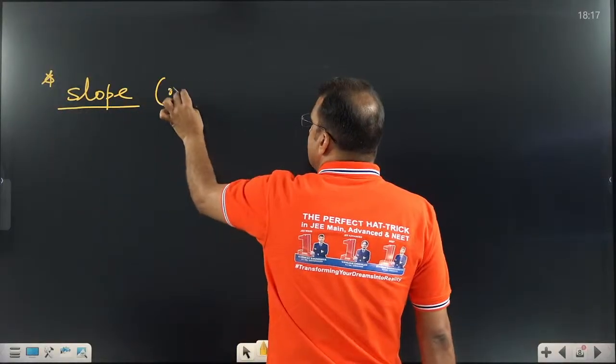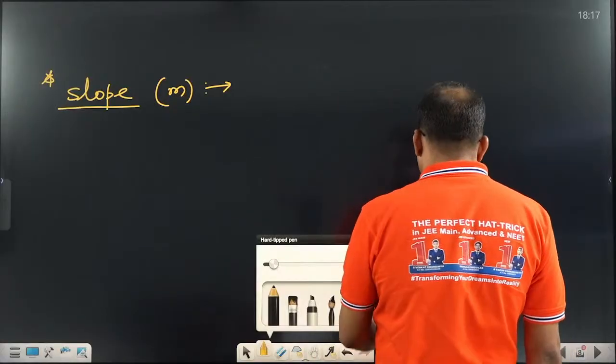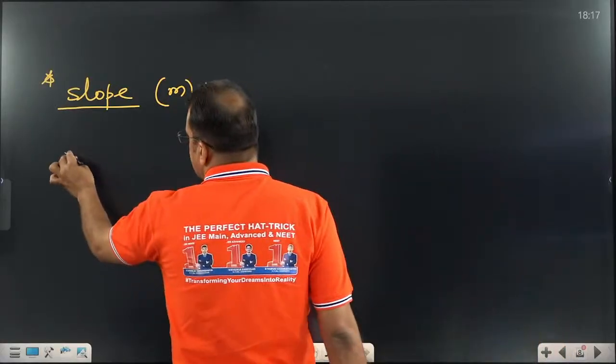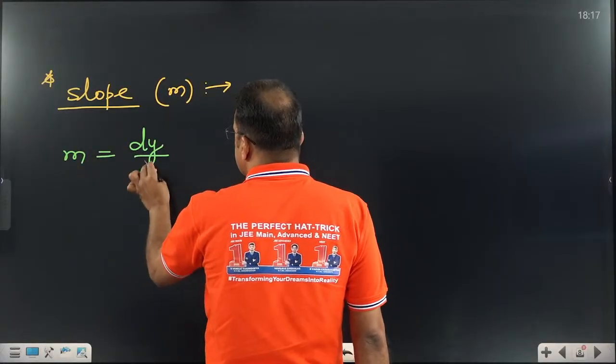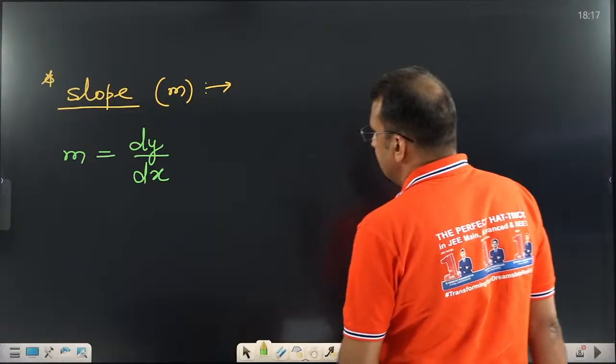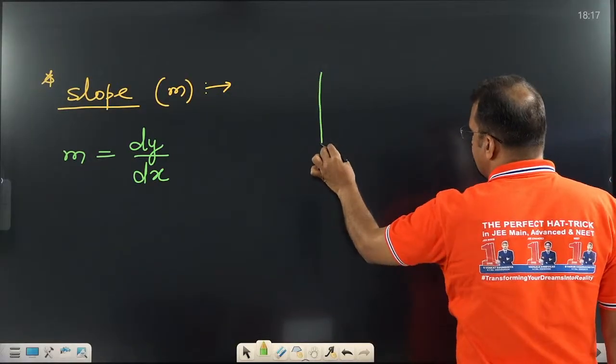Slope is denoted by m. One thing we know about slope: differentiation itself is slope. m is dy by dx. Now listen, what is the other form of this? See dear student, let us assume I am taking this example.